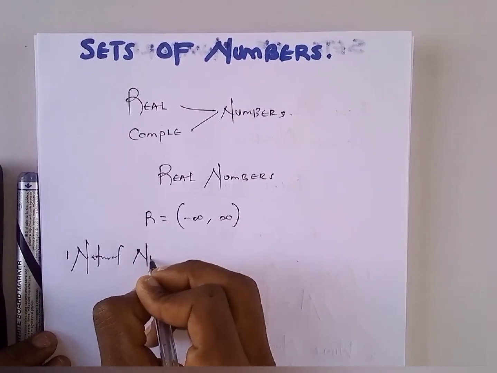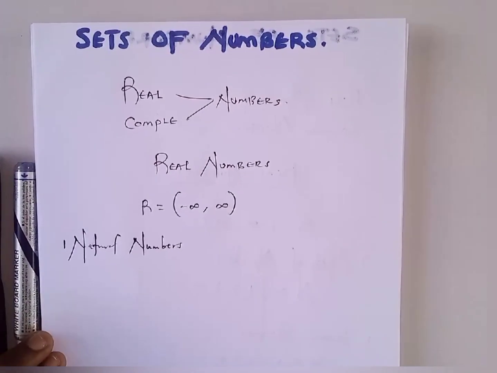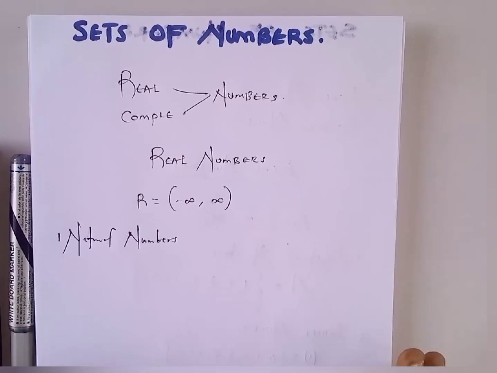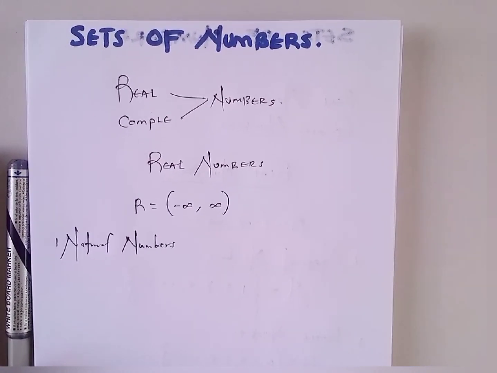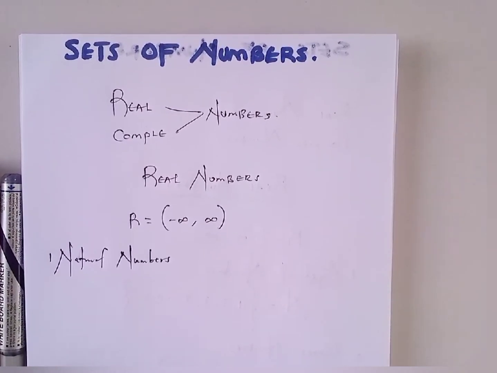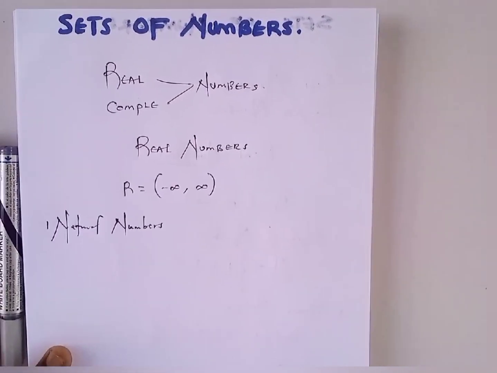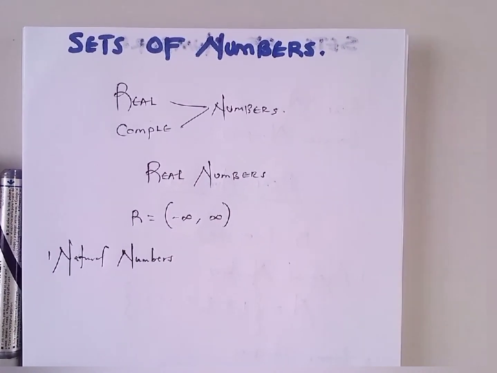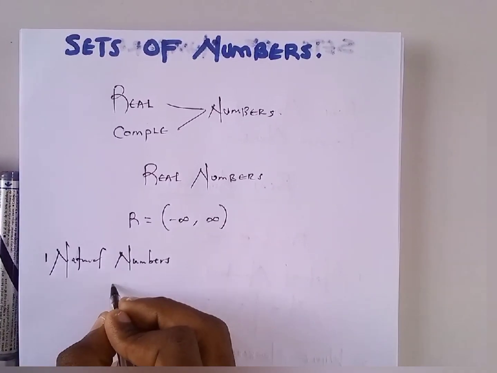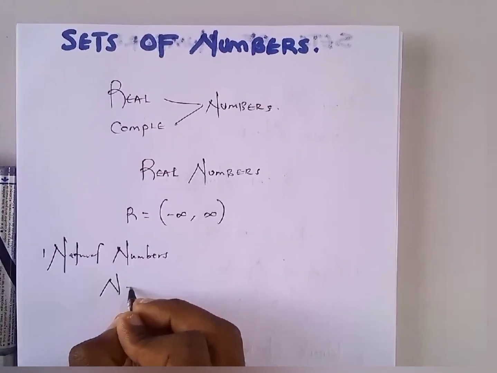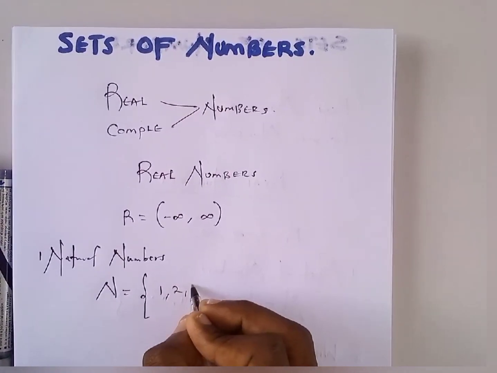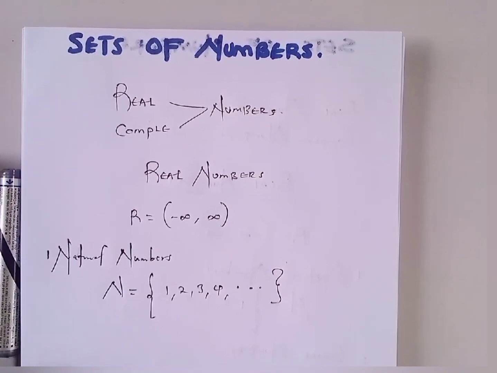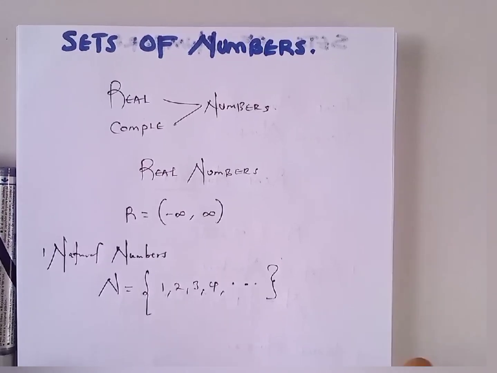Natural numbers. By definition, natural numbers are numbers that do not have decimals and they are bigger than 0. Others are simply going to say natural numbers are counting numbers excluding 0. So whenever you think of numbers starting from 1 going all the way up to positive infinity, because we do not know where numbers end, that's the reason why I'm saying positive infinity, it's going to be a set of what? A set of natural numbers. It's going to be represented by the capital letter N. And then we open the set and put 1, 2, 3, 4, and then it continues to go because we do not know where the numbers end. If you wish to continue, you can do so.